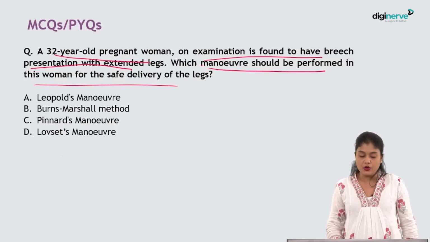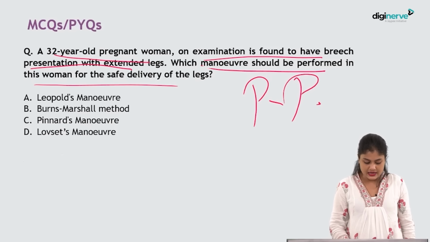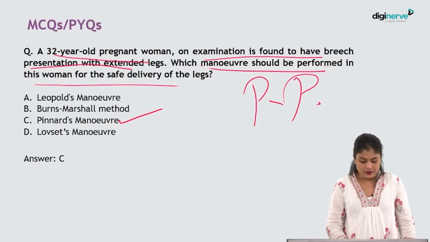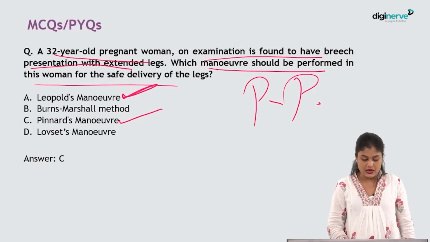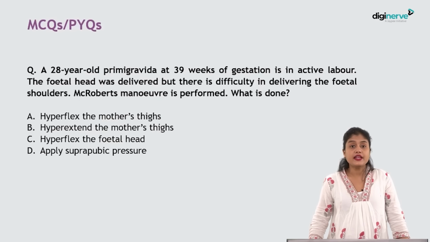To remove legs, P for popliteal, P for Pinard's, isn't it? So correct answer is C. Leopold's maneuver is what? To know the fetal grips. That is Leopold's. Burns-Marshall is for head. Lovset's is for shoulders. Next question.